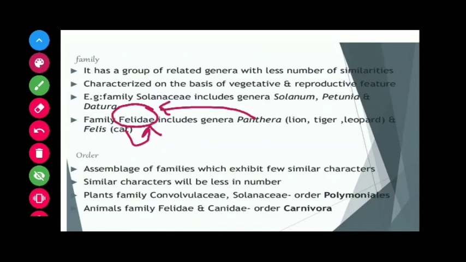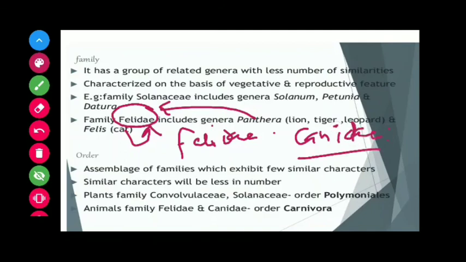The family name is Felidae, the cat family, and it is distinctly different from the family known as Canidae, the dogs and foxes family. This is Felidae and this one is Canidae. Similarly, in plants also, the family Solanaceae has different genera like Solanum, Petunia and Dhatura.